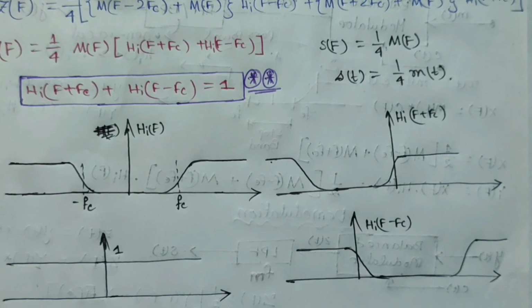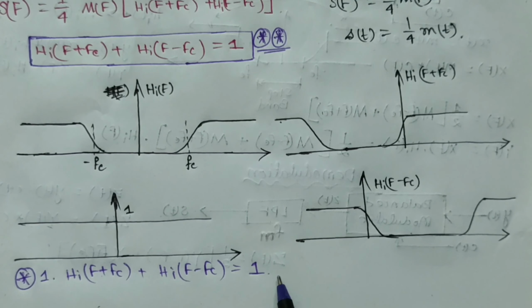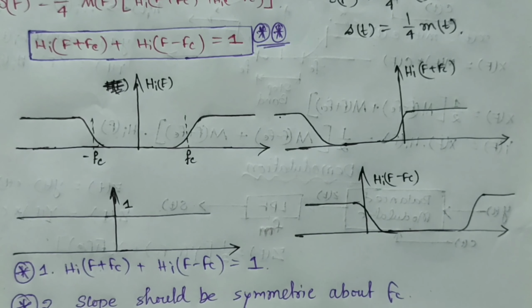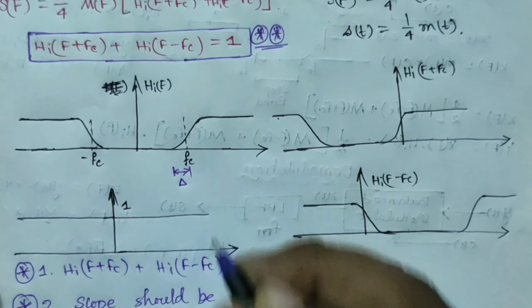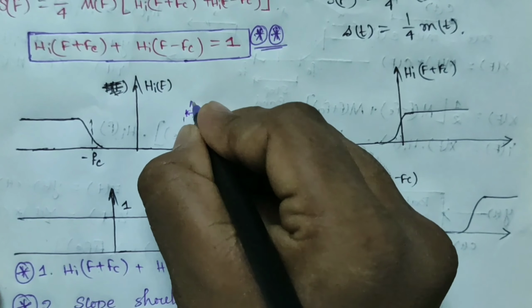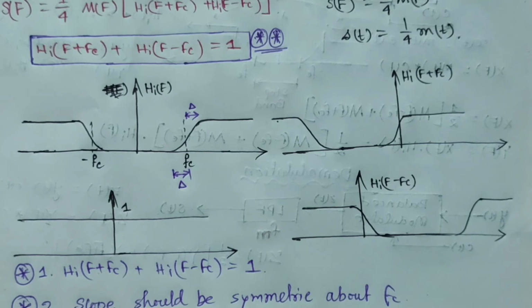If they would have been non-symmetric, then after addition, we will not get a flattened graph. So the filter that we will be using to generate VSB-SC signal will have two conditions. One is that this condition should hold, and the second one will be the slope of the transition should be symmetric about FC. And that means if this portion is considered as delta, then this part also will be delta. So this is all about the filter that we will be using to generate VSB-SC signal.